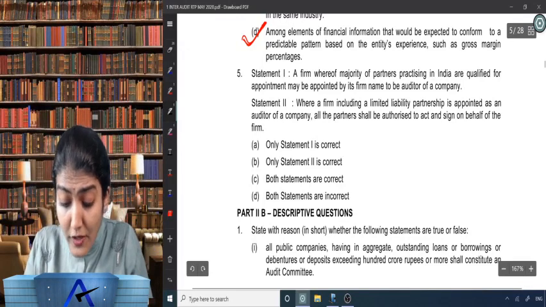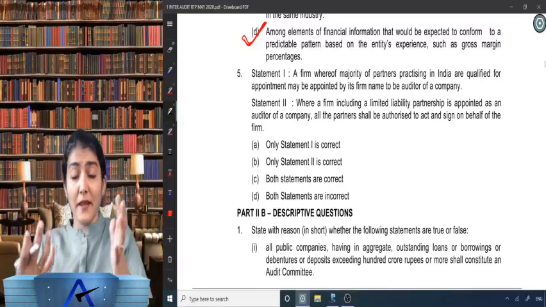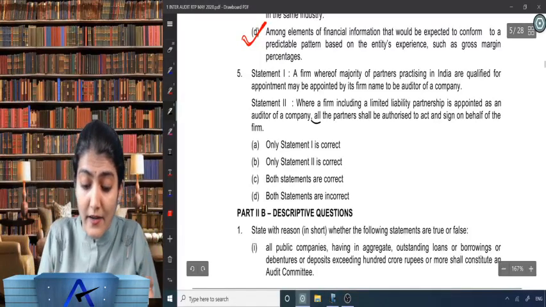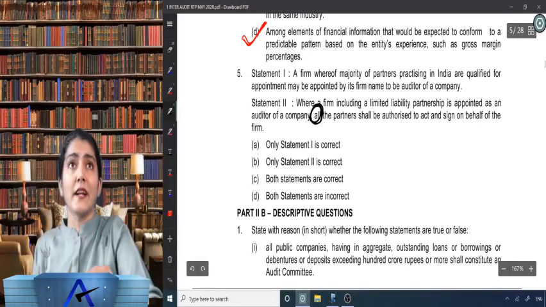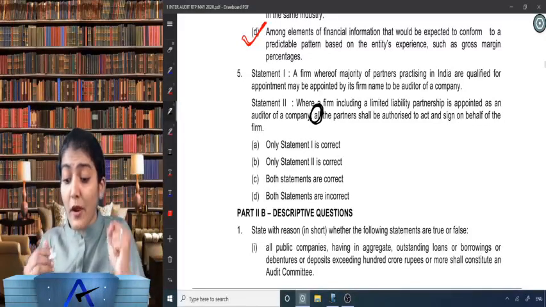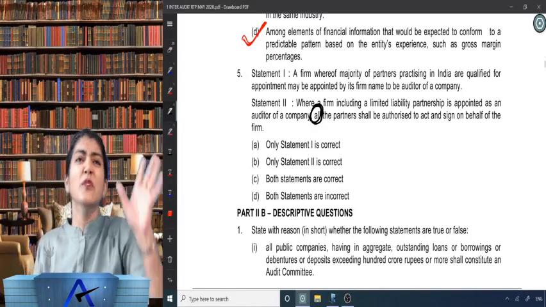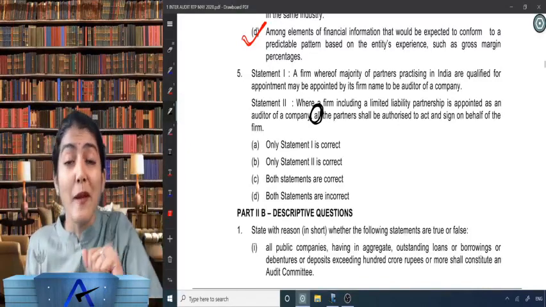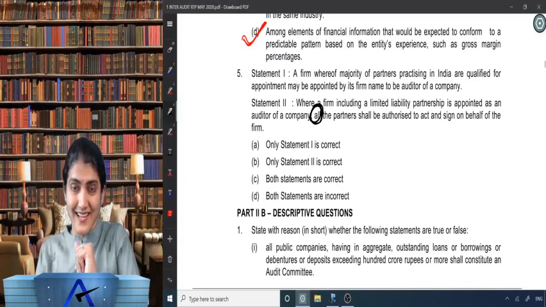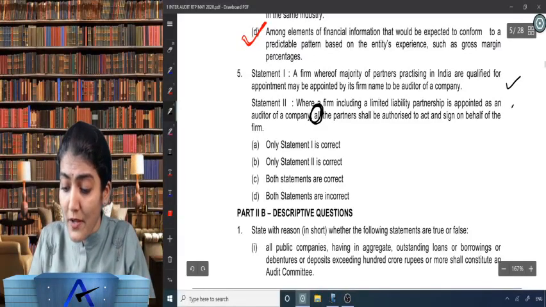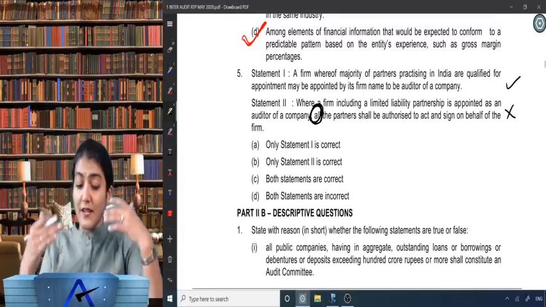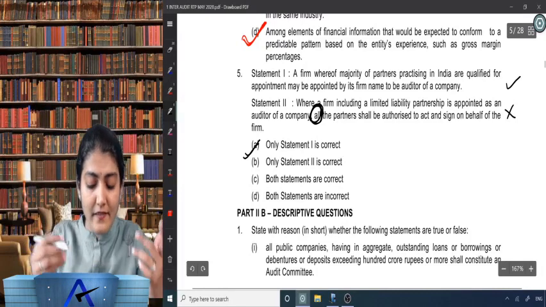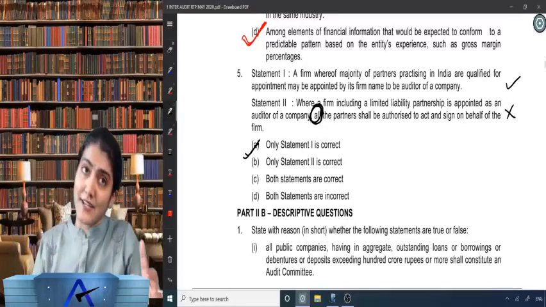Okay, and where a firm including an LLP, so even an LLP can be appointed, is appointed as an auditor of a company, all the partners, problem, we caught the thief. All the partners shall be authorized to act and sign on behalf of the firm. Not all the partners, only those partners who are chartered accountants, only those members of the LLP who are chartered accountants. So only statement 1 is correct, 2 is correct, both are incorrect? So what is correct? A is correct. Only statement 1 is correct.